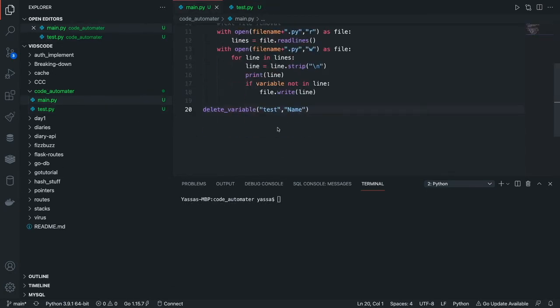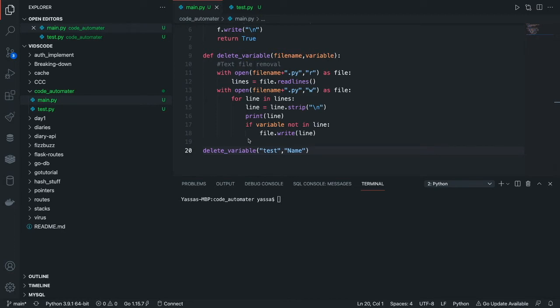Okay, quick update. Turns out the problem with my original algorithm was that it just didn't work, to be honest. So my new algorithm reads all the lines from the file and then checks to see if the variable is found in those lines. If it's found in those lines, it's not going to write it. Otherwise, it will write it. Is this the best possible idea? Absolutely not. Because if I have 1,000-line code, it would have to run through each and every single one of them. But it is what it is.